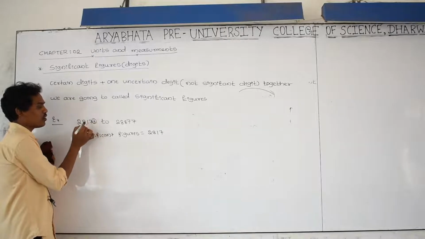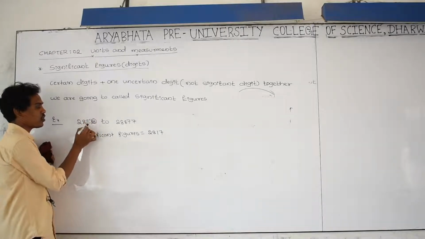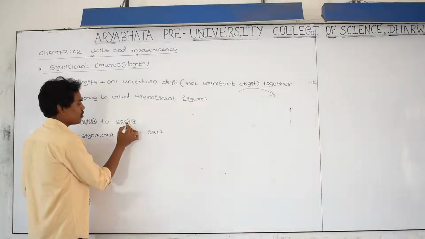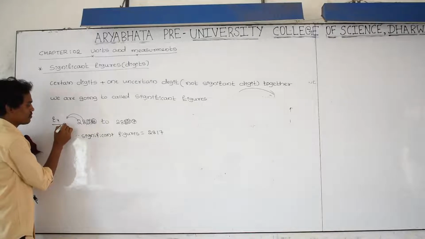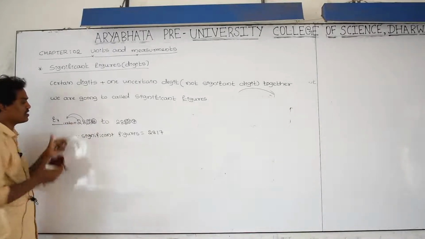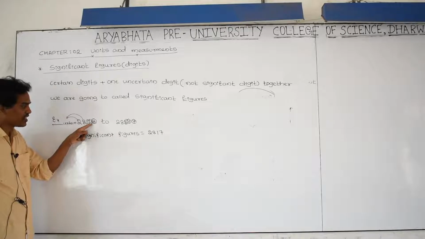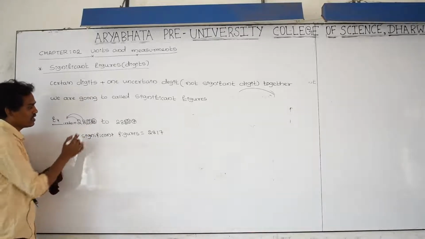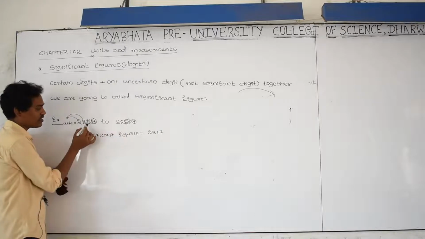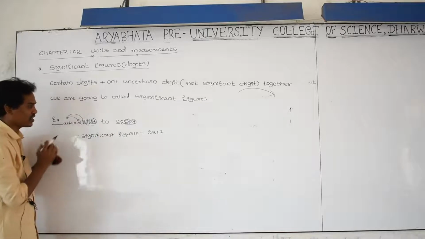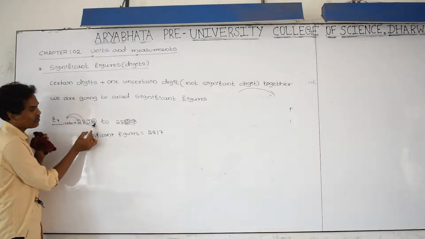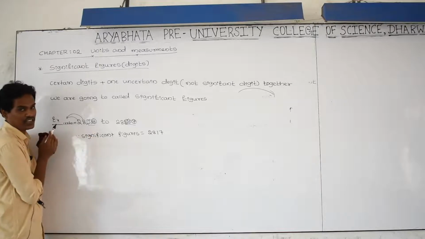this value is also not meaningful. This is also not meaningful. This is certain. This is certain. And this is meaningless, because here this is 1, this is 8. It may be 200, it may be 300, 400, 500, 700, 800. This number is varying from 100 to 800. Therefore this digit is also meaningless.